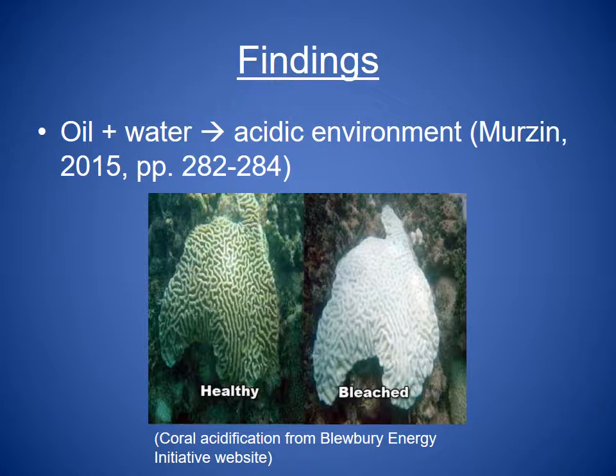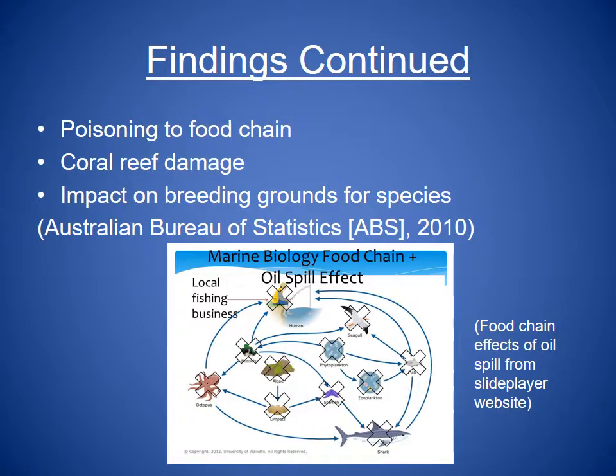The findings of this inquiry were multiple. Firstly, the combination of oil and water creates an acidic environment. This is significant in that ocean acidity is identified as a precursor to negative environmental effects. Additionally, poisoning to the food chain, coral reef damage, and direct impact on the breeding grounds of all marine species of the Great Barrier Reef are direct consequences of an oil spill.